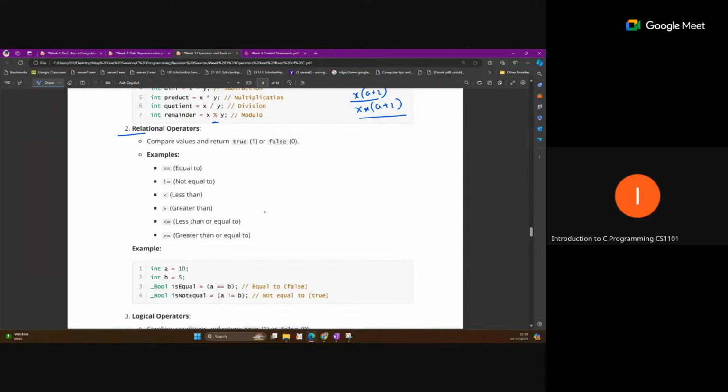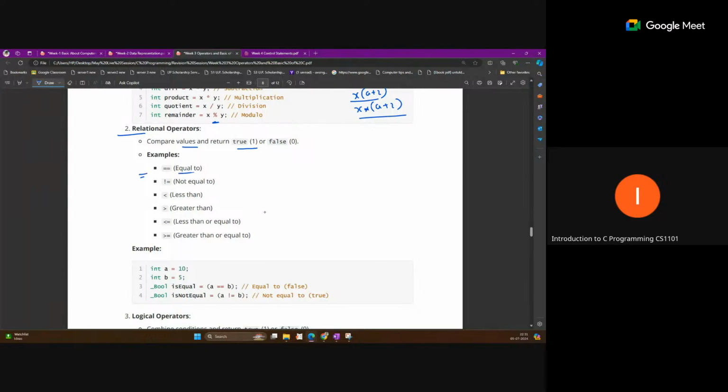So that is called a relational operator. We are just finding out the relation between two values. Compared values always return a Boolean output. Boolean means either true or false, and the operators are commonly these ones.